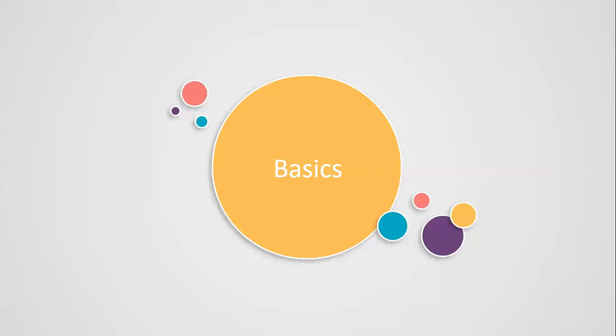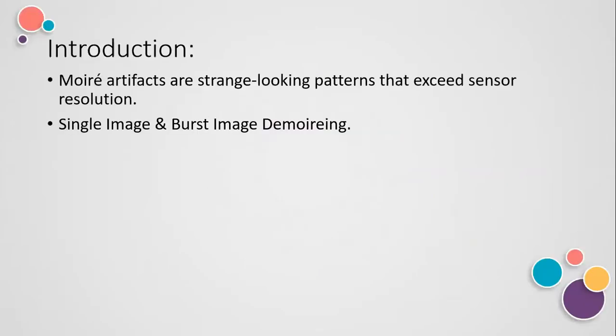So starting with the introduction, let's talk about Moire artifacts. This is a really interesting topic. Basically, what is a Moire artifact? These are strange looking patterns that exceed sensor resolution. So it is a definition.